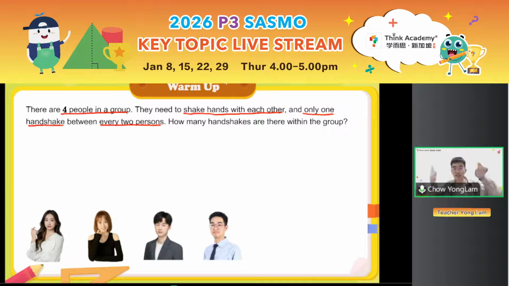Other than teacher Renata, one handshake later, she can also have a handshake with teacher Liz. Okay, some of you are very close to the answer. Look carefully. Then teacher Olivia can also have a handshake with teacher Yonglam. So altogether, how many handshakes can teacher Olivia make? Look at the arrows. 1, 2, 3. Teacher Olivia can make 3 handshakes. So up till now, we have 3 handshakes already.